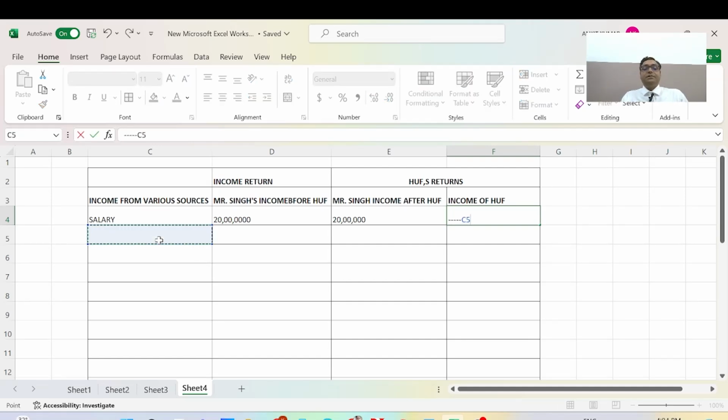House rent, here is the house property, is equal to 7,50,000.